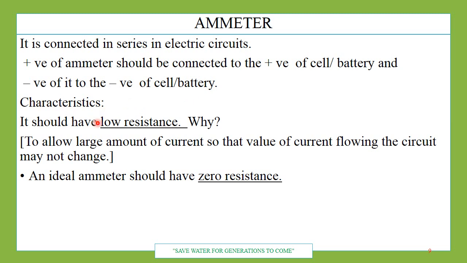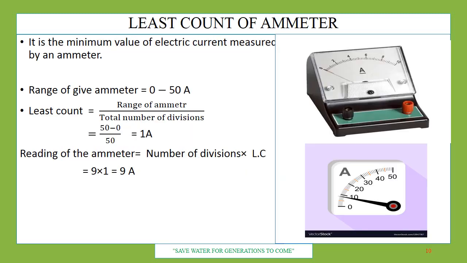And characteristics, again, it should have low resistance, we have discussed, to allow large amount of current. If it has low resistance, and resist means to oppose, it will not give opposition to the flow of electrons, so it will measure current passing through the conductor very accurately. And an ideal ammeter should have zero resistance. With zero resistance, it will allow the whole of the current which is being given to the circuit.